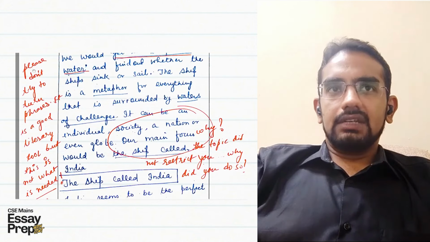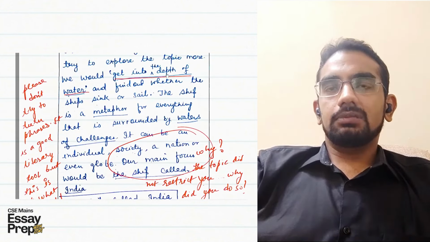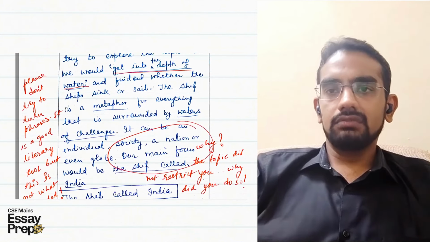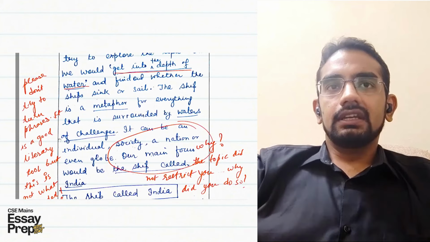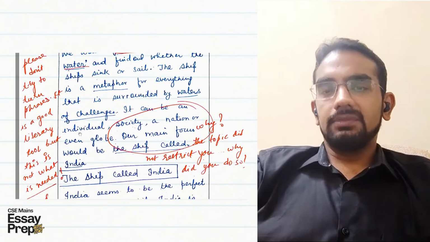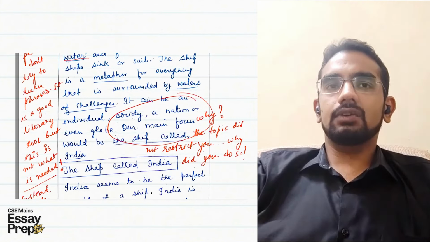And then here I would advise you to not try to turn phrases too much in the essay, like getting into the depth of water. Instead of doing this, which is a literary tool, trying to turn phrases, I would advise you to use the limited number of words that you do have in a judicious manner to explain what you mean by the water in itself.